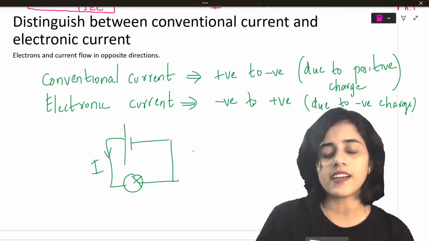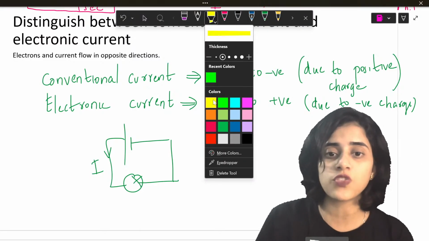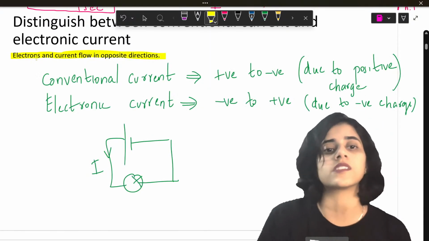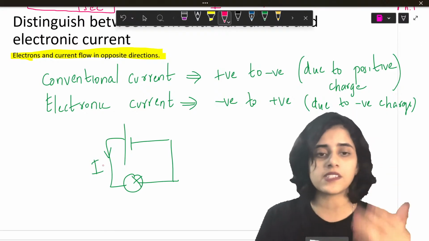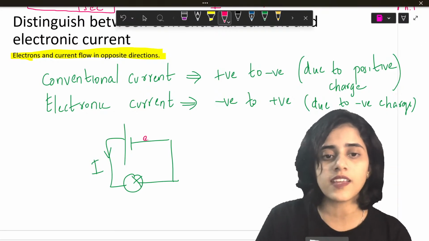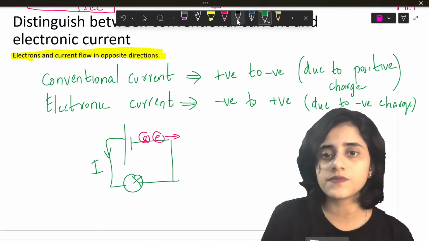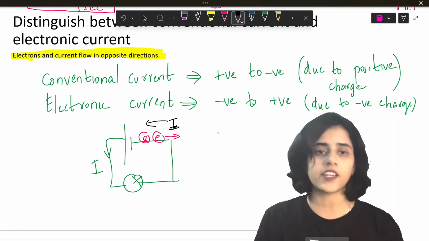You can conclude from this that the direction in which electrons flow and the direction of current are opposite. What does that mean? Here I've represented the current, but electrons actually flow in this direction. So current flows in this direction, and electrons flow in the opposite direction.